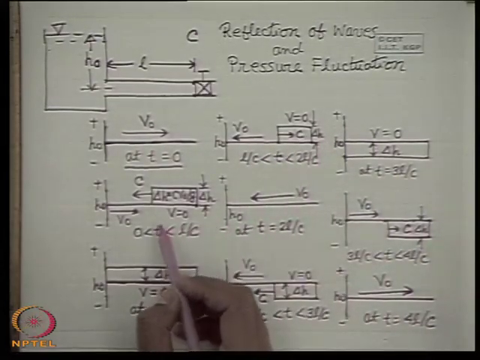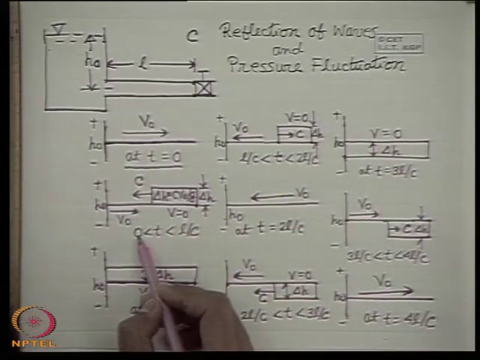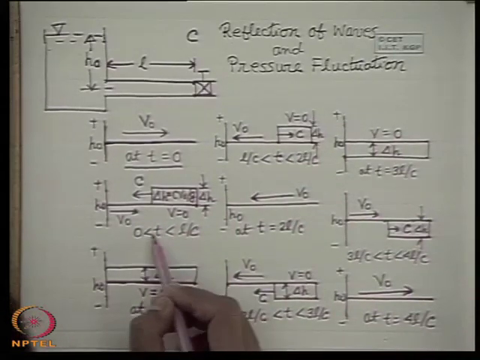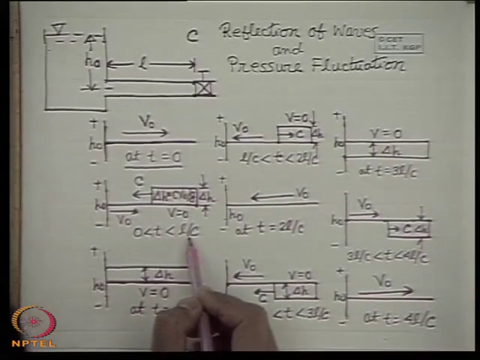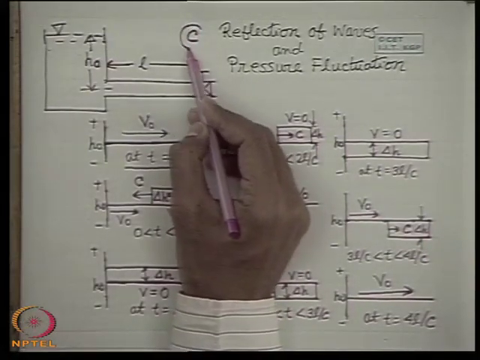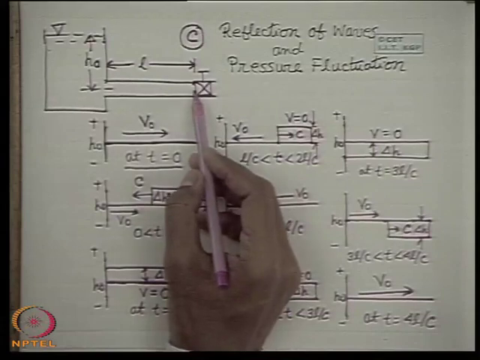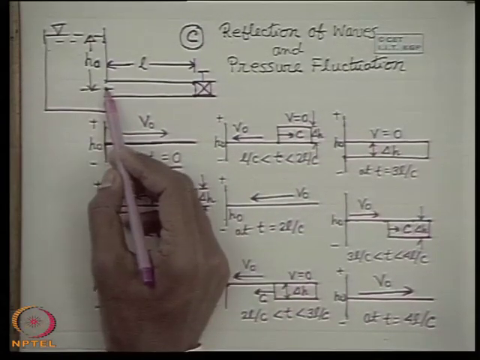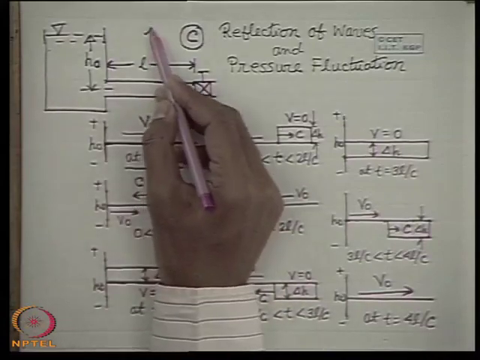So we see at any instant between t is equal to 0 and t is equal to L by C. One thing you have to know, that when the velocity of propagation is c relative to the fluid, the pressure wave takes a time L by C to reach the reservoir end.